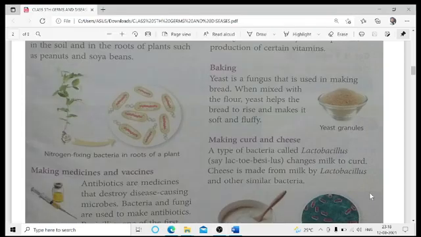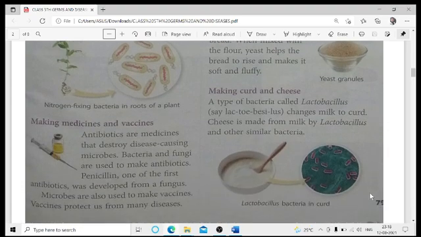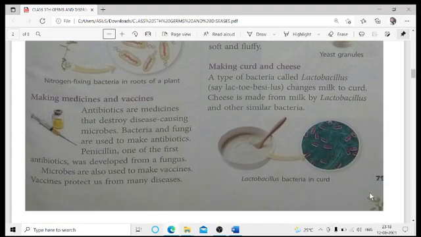So if we go ahead, we have the case of making curd and cheese as well. That is our curd, that is dahi in Hindi, which we consume in our day-to-day life. That also contains a bacteria which is known as lactobacillus. Pronounce it in the same way so that you'll be able to remember the spelling as well. That is your lactobacillus. So this changes the milk to the curd.